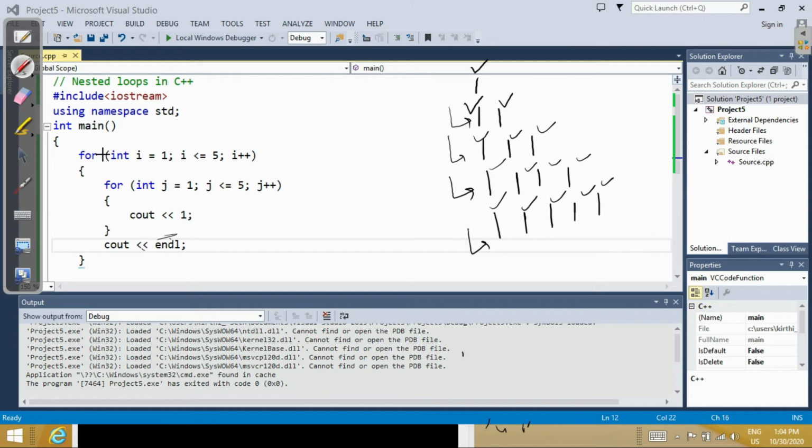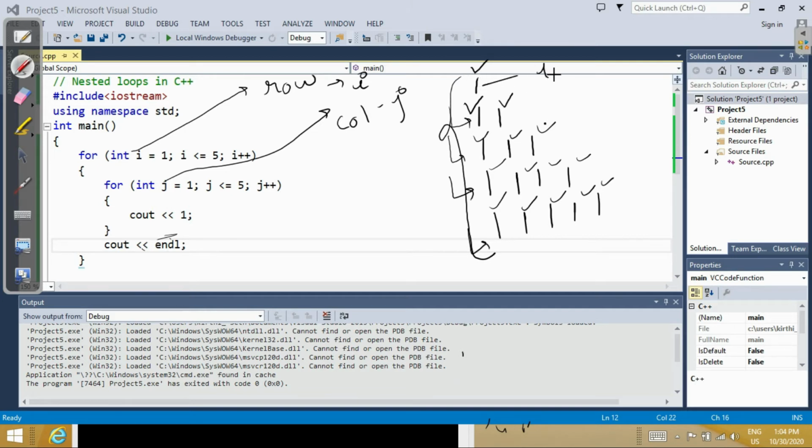So what is the number of rows here? The first loop is normally for rows, so the number of rows is represented by i, and the second loop is normally for columns, so the number of columns is represented by j. Now at every step we have to keep the number of rows and columns equal. Rows are for i and columns are for j, so at every step we should check that j is less than or equal to i. So let's check it here.